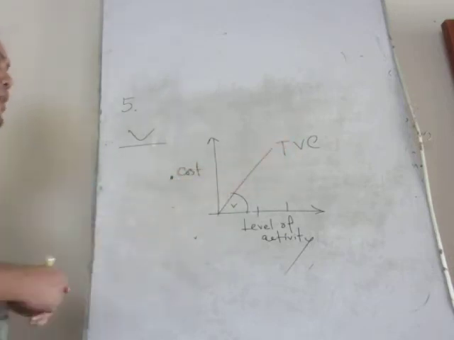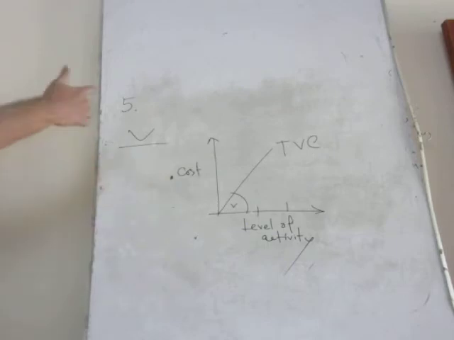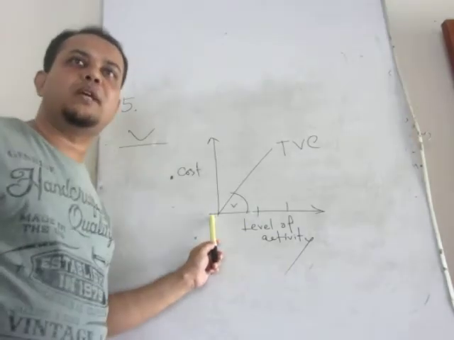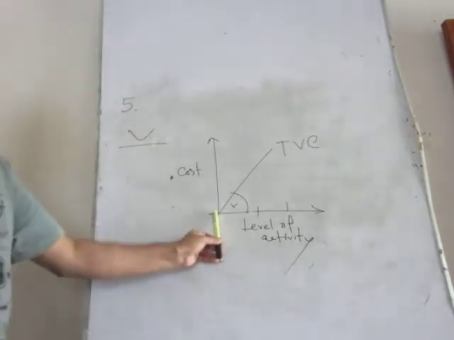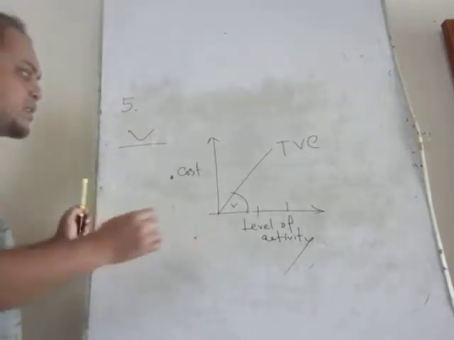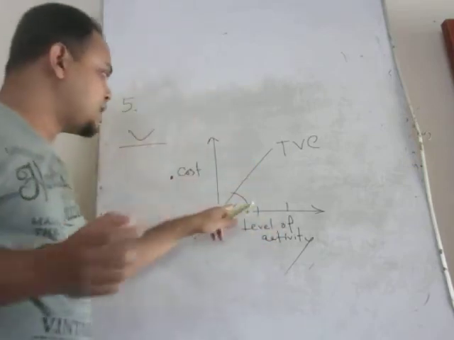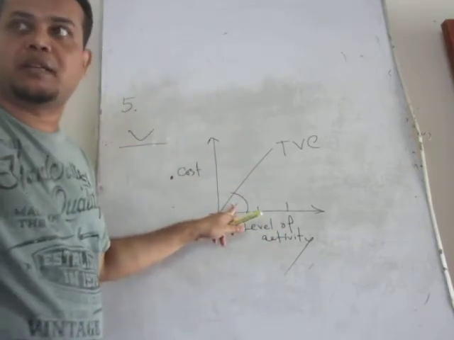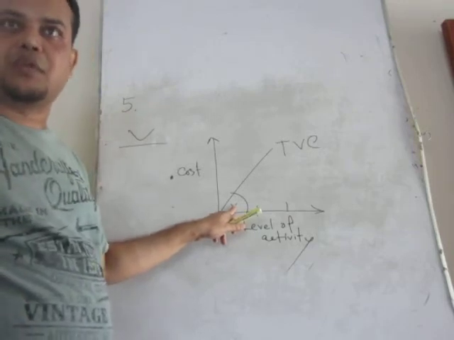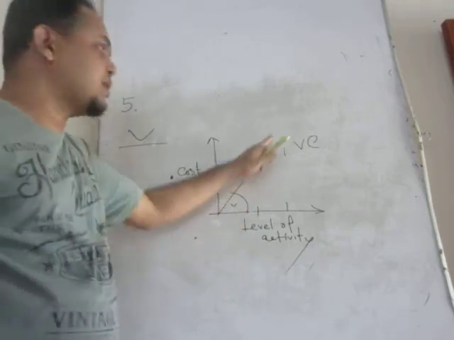So that's why this is called the total variable cost line. It will always start from 0. Why? If you do not produce anything, there is no variable cost. As you increase the level of production, a specific constant amount of V will be charged, multiplied by the number of units produced. That's why this is a straight line relation.